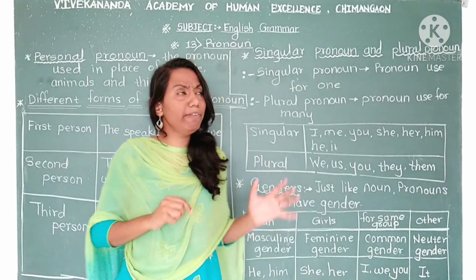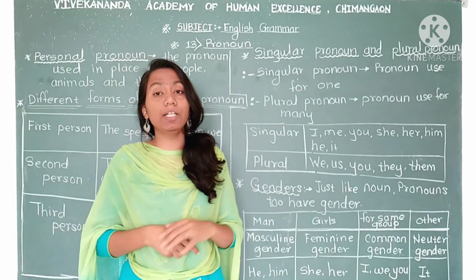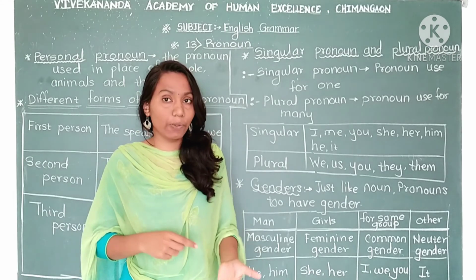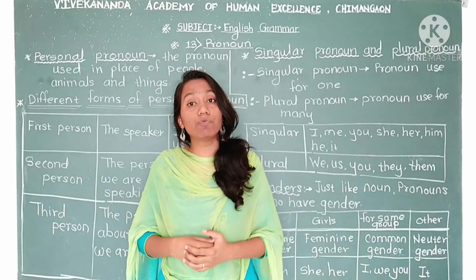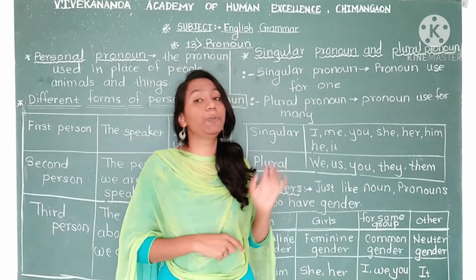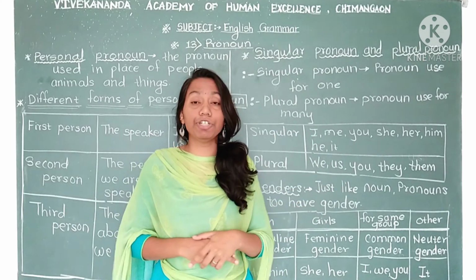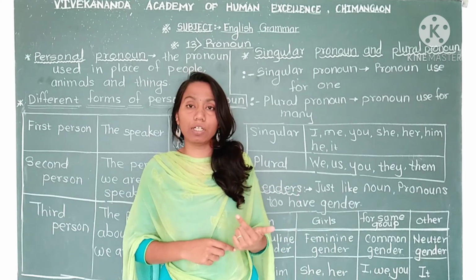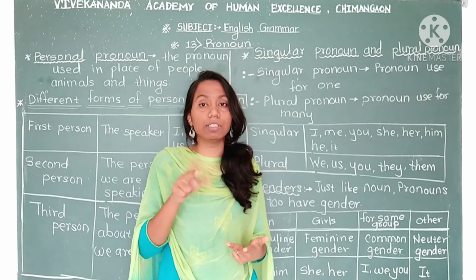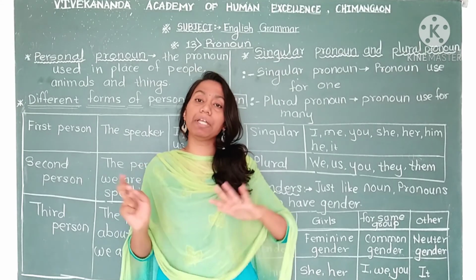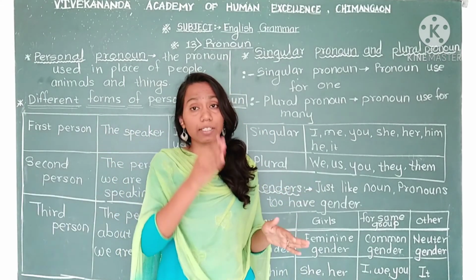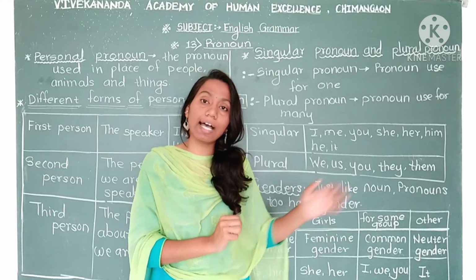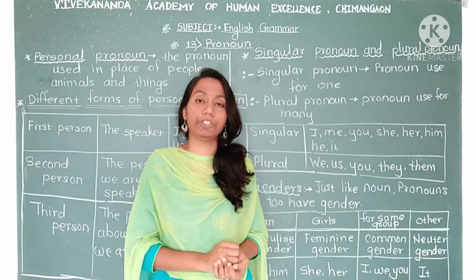Okay. Then we learn about singular pronoun and plural pronoun. A pronoun which we use in place of only one name is singular. And a pronoun which we use for many, we call plural. And the last one, gender, we learn four genders. Masculine means for boy, feminine means for girl, common means both can use, girls and boys, and neuter means all the remaining things, just cutting the category of person. For all remaining categories we are using the pronoun it. So it comes in neuter gender.